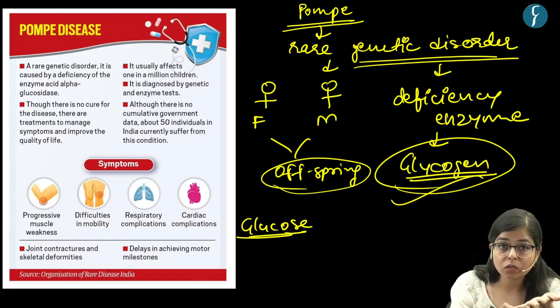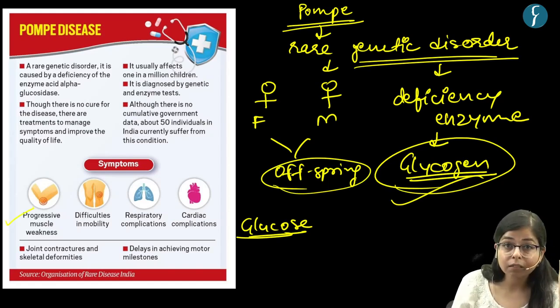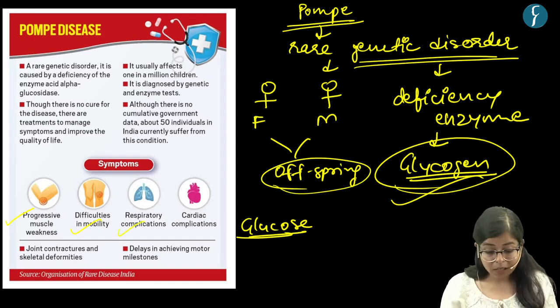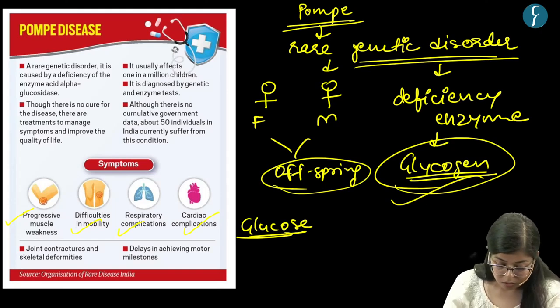Basically glycogen is stored in the liver and in muscles, and because of which there is progressive muscle weakness in that person, difficulties in mobility, respiratory complications, and cardiac implications, right?